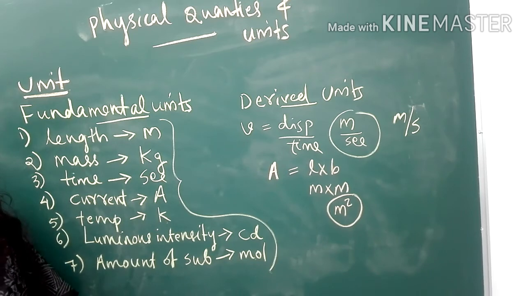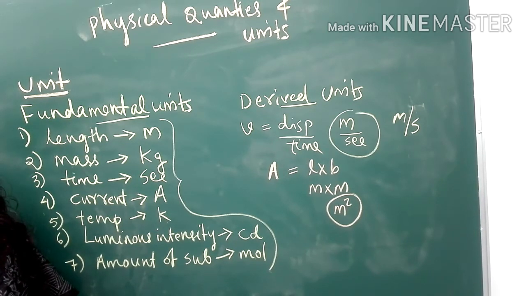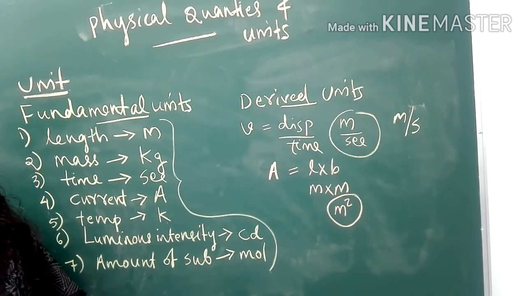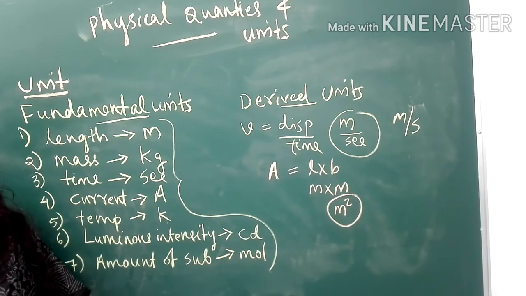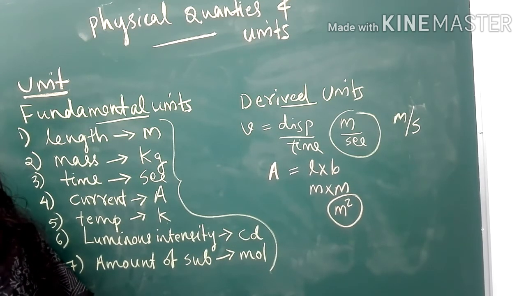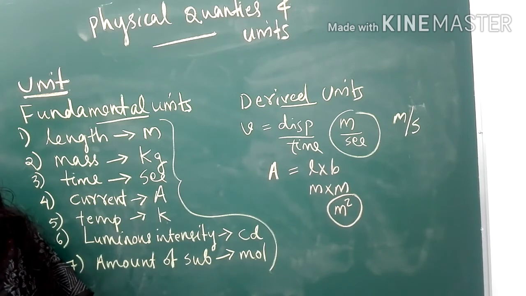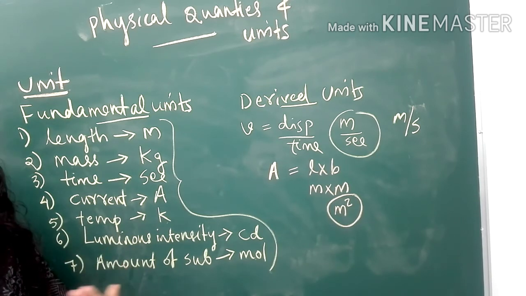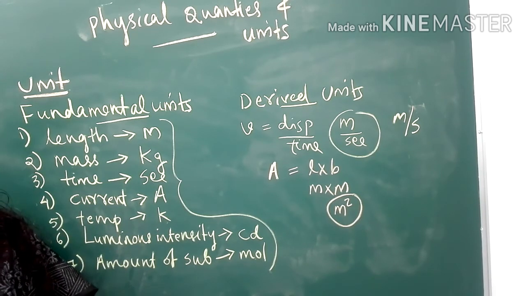Two types of quantities are there: fundamental quantities and derived quantities. Seven independent quantities are called fundamental quantities. And some quantities that we can derive, either by multiplying or dividing fundamental quantities, are called derived quantities.